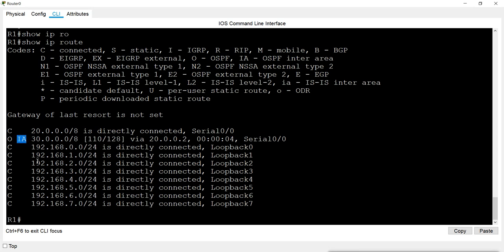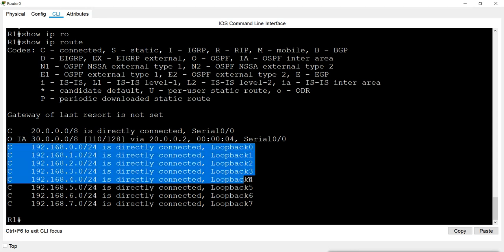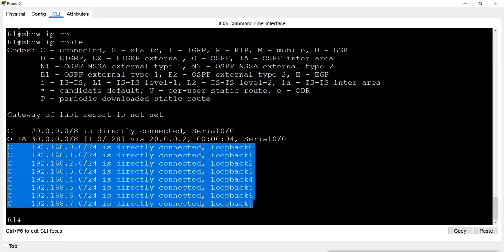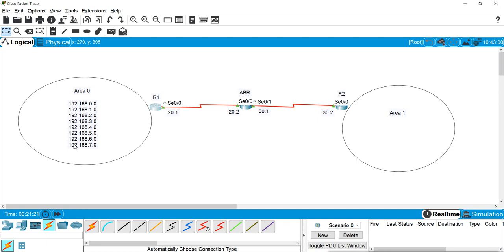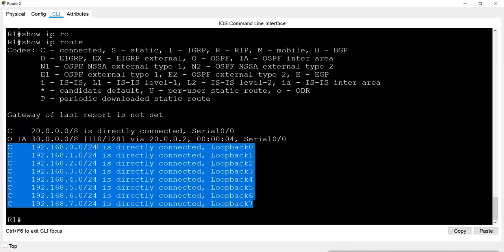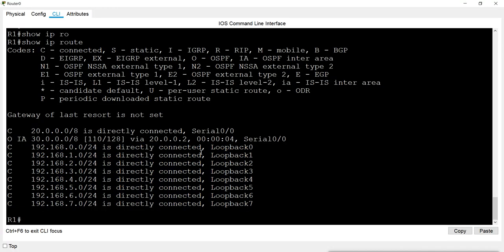Now these are the other networks which we have in this area. These are the networks I have decided on, and I use these because we have already calculated the summarized address for them. For all these networks, I created loopback interfaces.